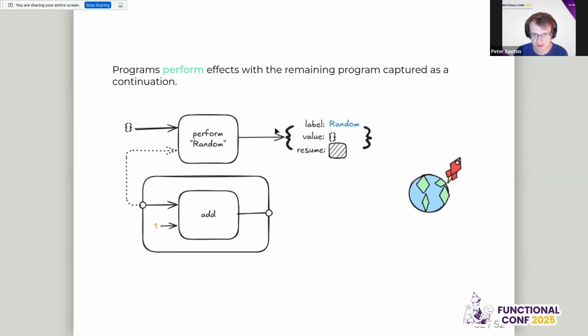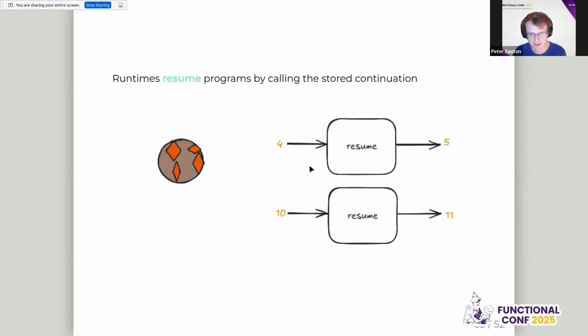And then we get this value. So this program is totally pure. It takes values, it returns a value. It actually takes just this one value, if we consider this is written in the program. And the single return value is this object, which is the label, the value, and the resume function. This is taken away and passed to the outside world, which will do whatever it wants with it. But the key point is the resume part, or the rest of the program, is a separate part of the program. The outside world calls resume by calling that continuation with the value you get.